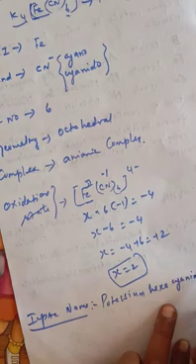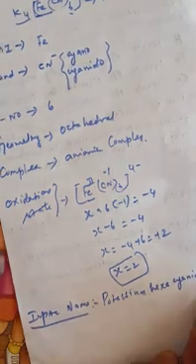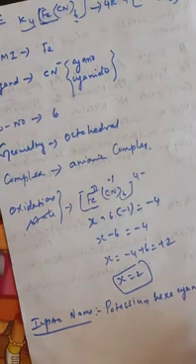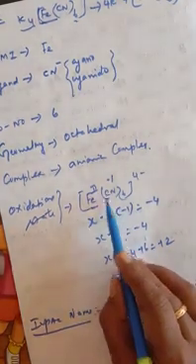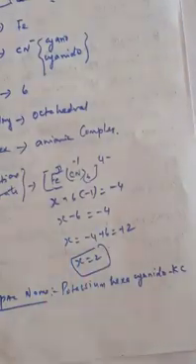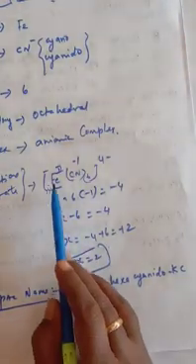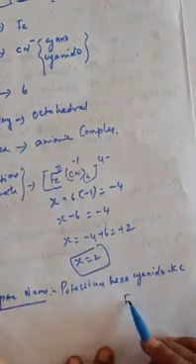Cyanido. And also one more thing, you are going to write kappa C. Why am I writing this kappa C? The term kappa C denotes that the carbon is bonded directly to the iron. That is why the word kappa C. And again, the metal ion is ferrate. How do we write ferrate?